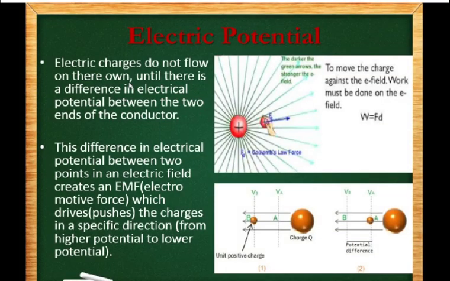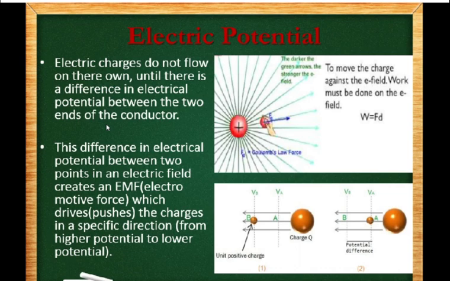If the two ends of the pipe are at the same level, then the water will not flow. Similarly, electric charges do not flow on their own. वो इलेक्ट्रिक चार्जेस अपने आप फ्लो नहीं करते, they need an electrical pressure and a push until there is a difference in electrical potential between the two ends of the conductor, right?